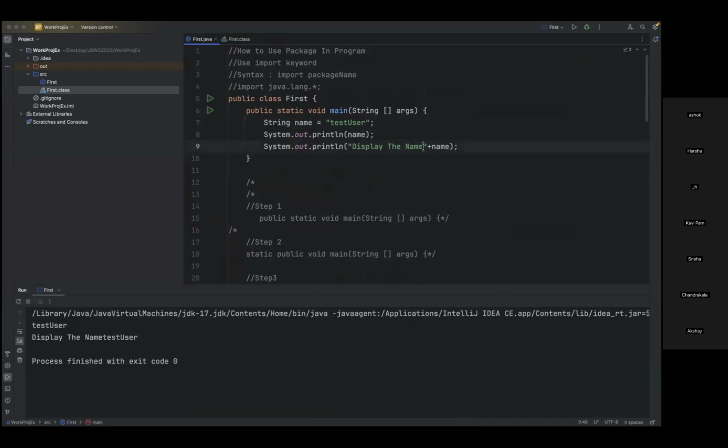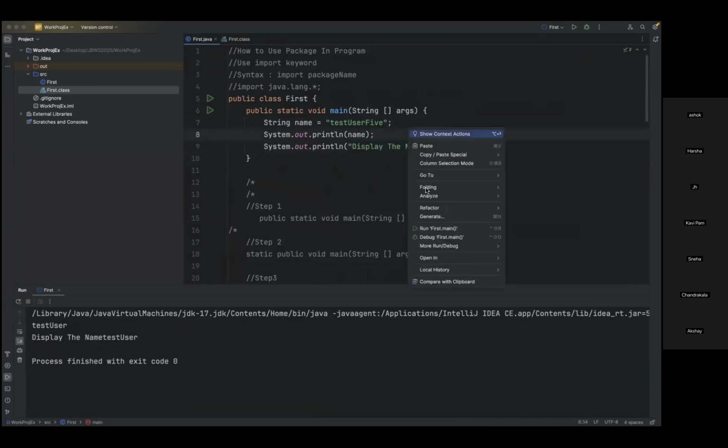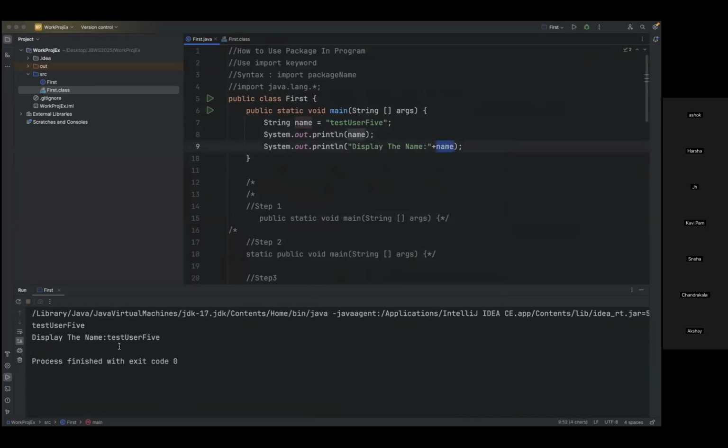So now let us just take this, display the name. It is giving. So now what I will do here is test user 5. I'm modifying this, okay? But I'm not modifying this. This is a hard-coded value, which we stored in a string, in double quotes. So now again, if I'm trying to run this, now this will change. You see, right? Earlier it was test user 5, now test user 1.